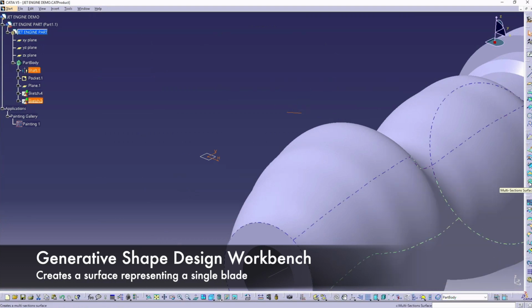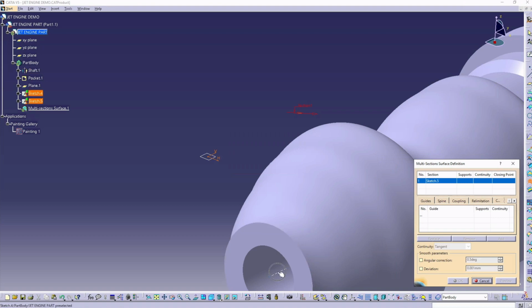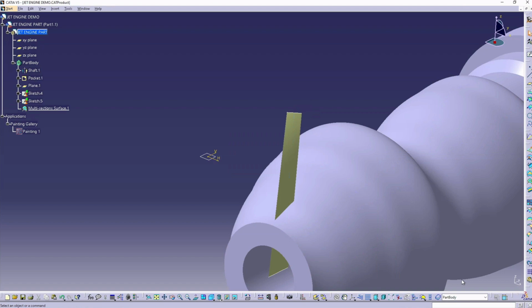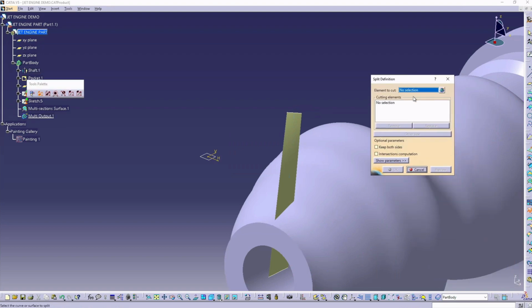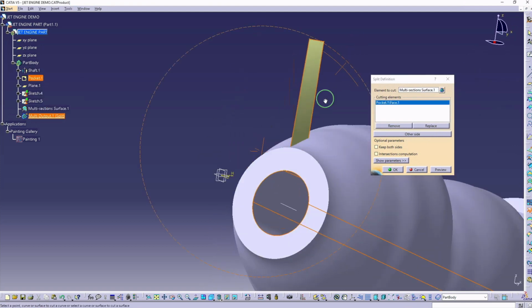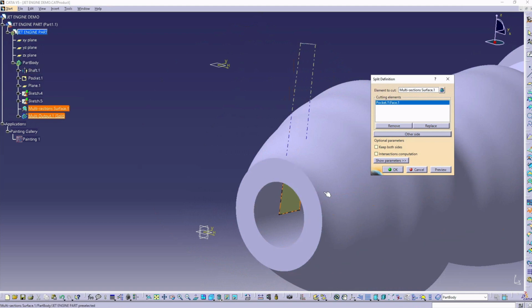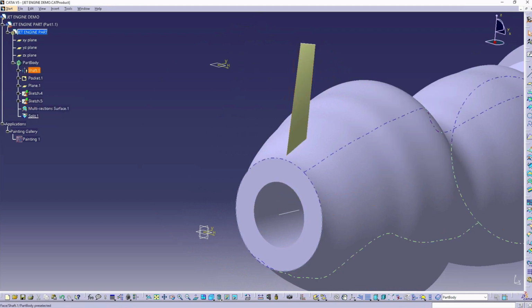Now in GSD, select Multi-Section Surface and select the two sketches representing the beginning and end of the blade. Click OK to accept once they've both been selected. And we're going to eliminate the portion of the blade that's inside the hole. So we split the surface, where the element to cut is the surface we just created, and the cutting element is the inside of the hole. Now we exit by accepting the split definition, but make sure that you are on the correct side of it.